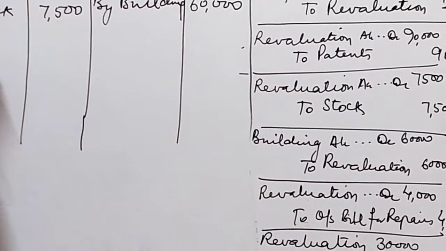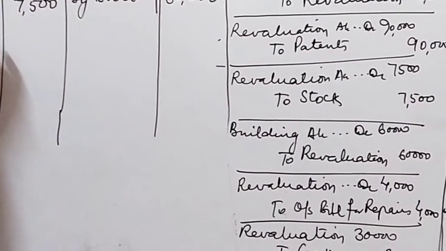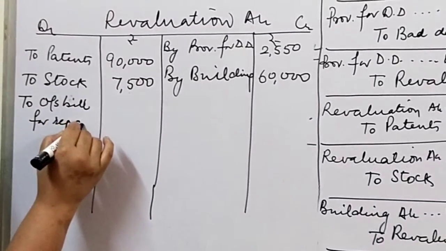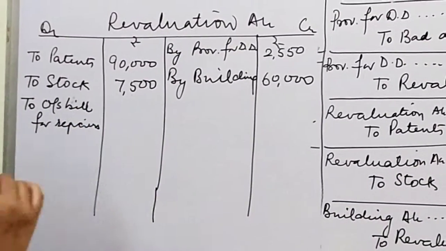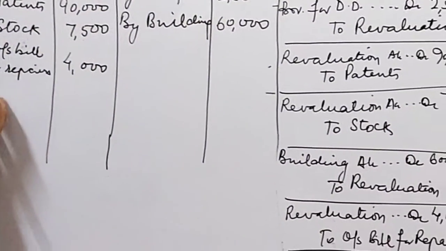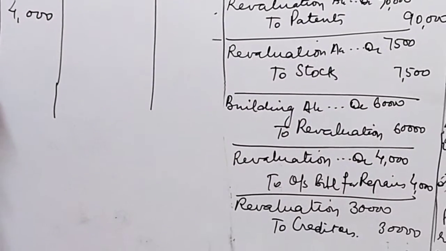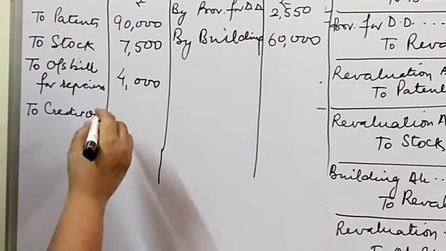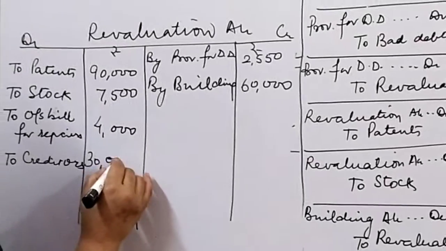Again we are debiting revaluation account to outstanding bill for repairs, and it is 4,000. And in the last entry also we are debiting revaluation account, so on the debit side we will put the name of other account, that is creditors, and it belongs to 30,000.